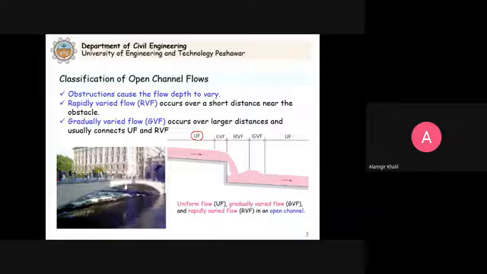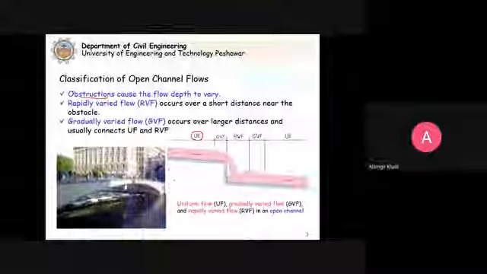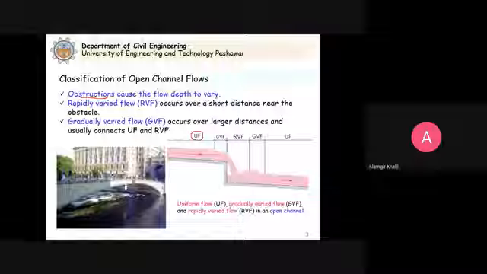But in the flow there can be obstructions. For example, you can see in this figure that the bottom of the channel is at one slope, but here the ground surface changes to a different elevation or slope.